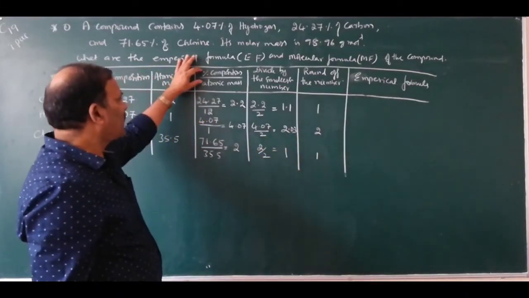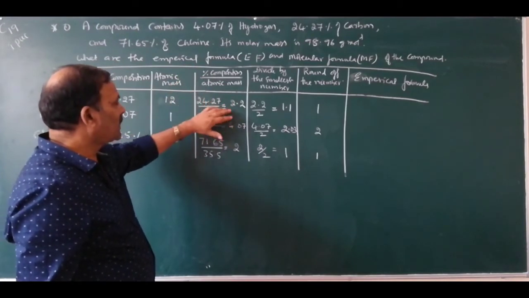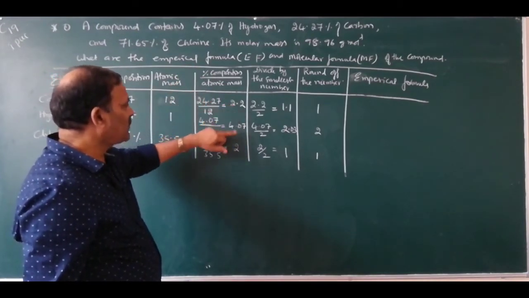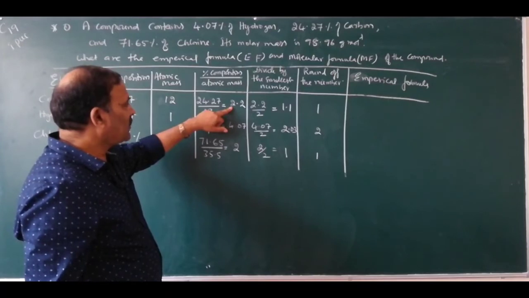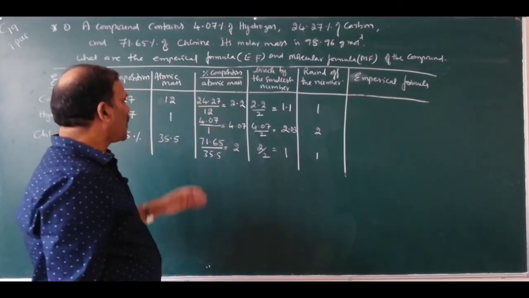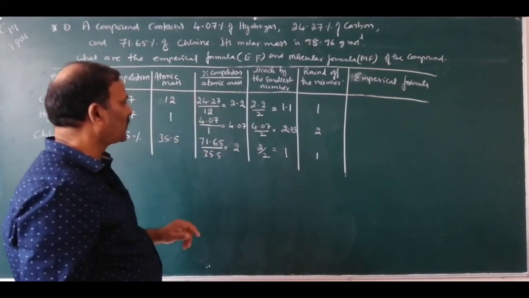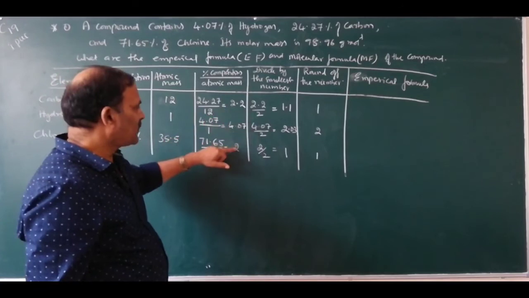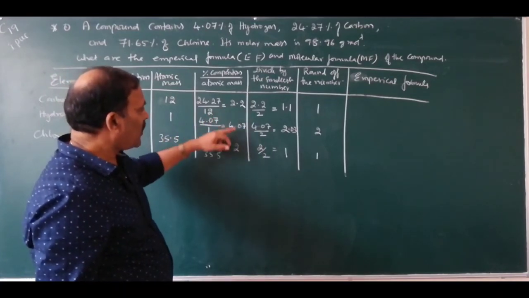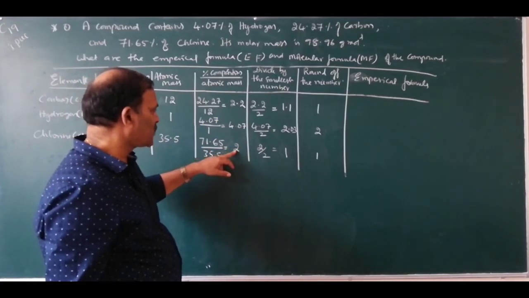So divide the percentage composition from atomic mass, you will get the numbers. These numbers give the relative number of atoms of different elements present in the compound. Then divide these numbers by the smallest number. Smallest number is 2.